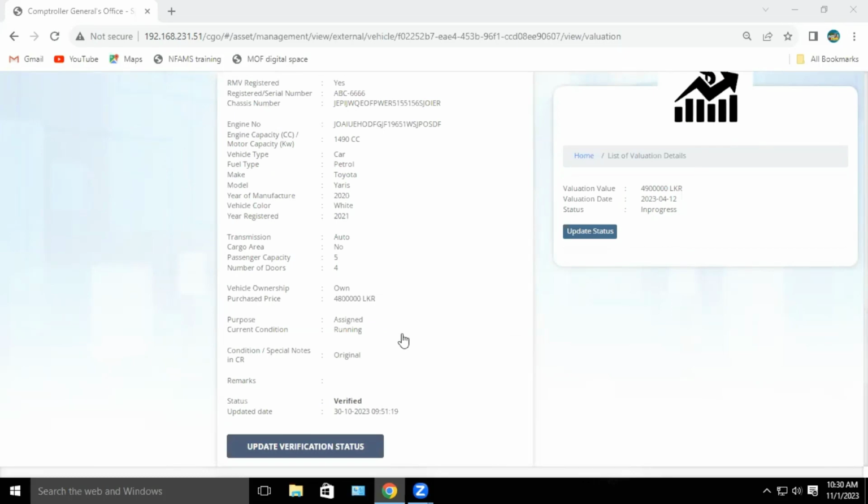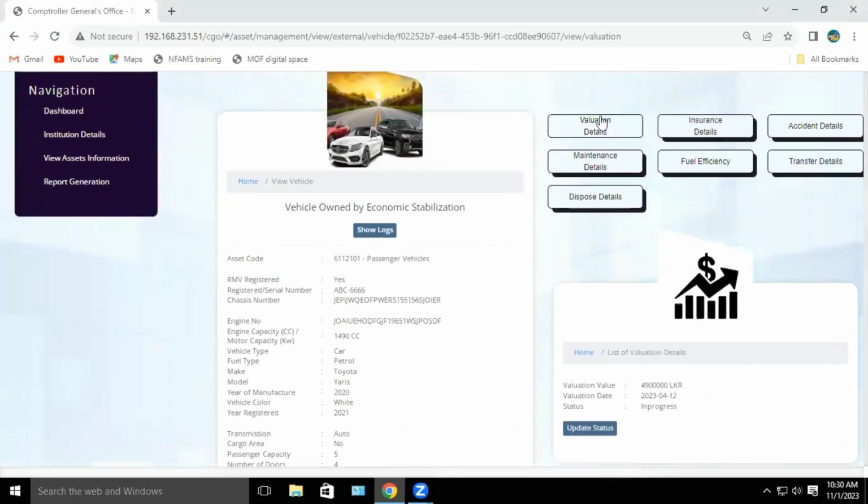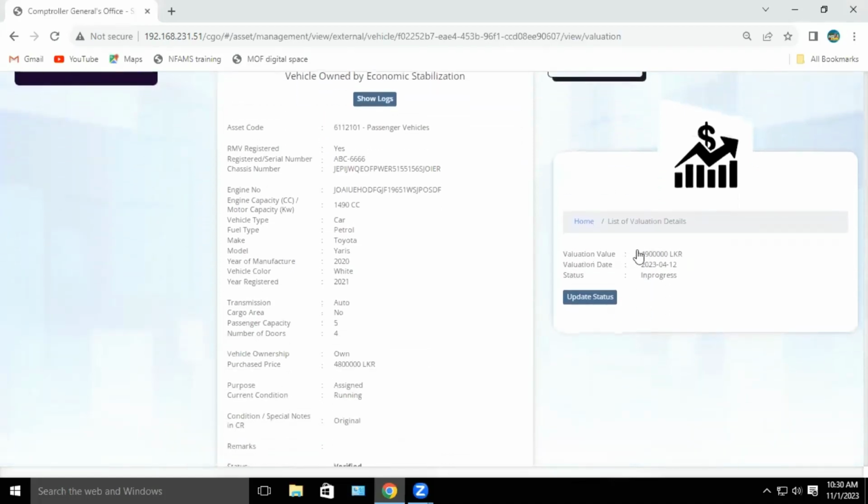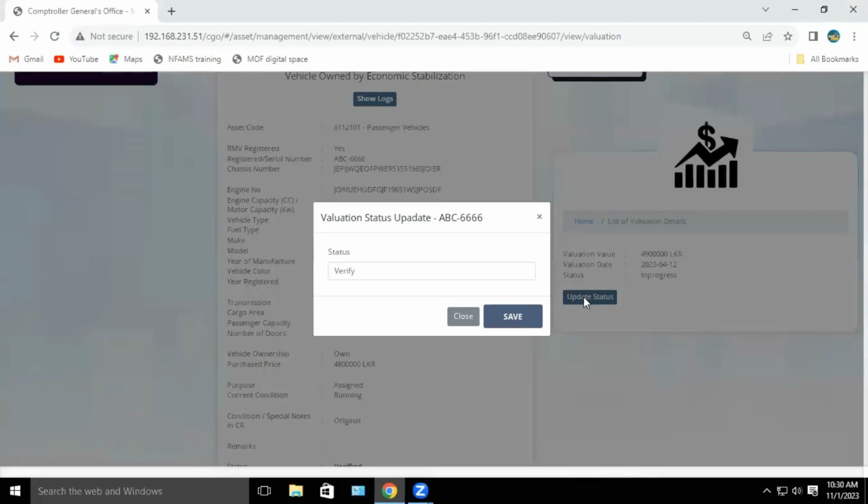After that, you can see the valuation details by clicking this valuation details button. Then you can see the data entry officer has entered valuation details like this. Now click the update status button. Then you can see this familiar box.